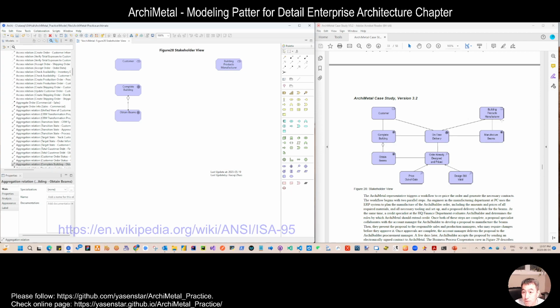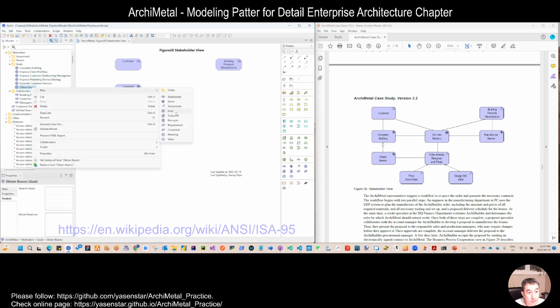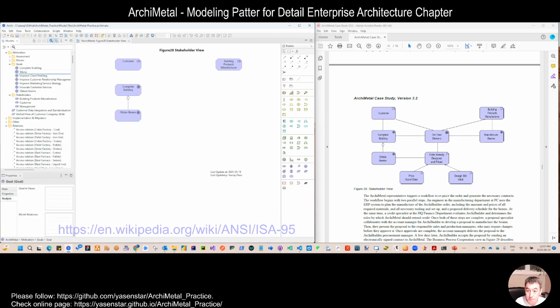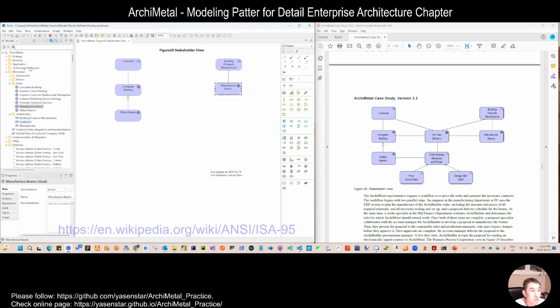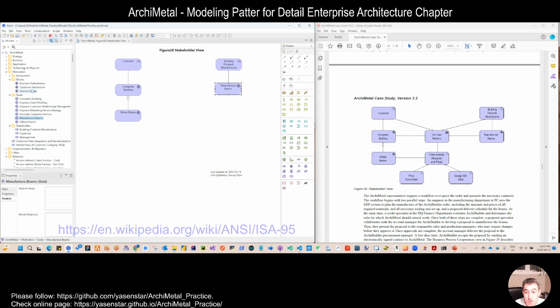Then the building products manufacturer has the goal to manufacture beam. So let's create this. Let's associate them. In the middle, we have the driver. Do we have any driver?